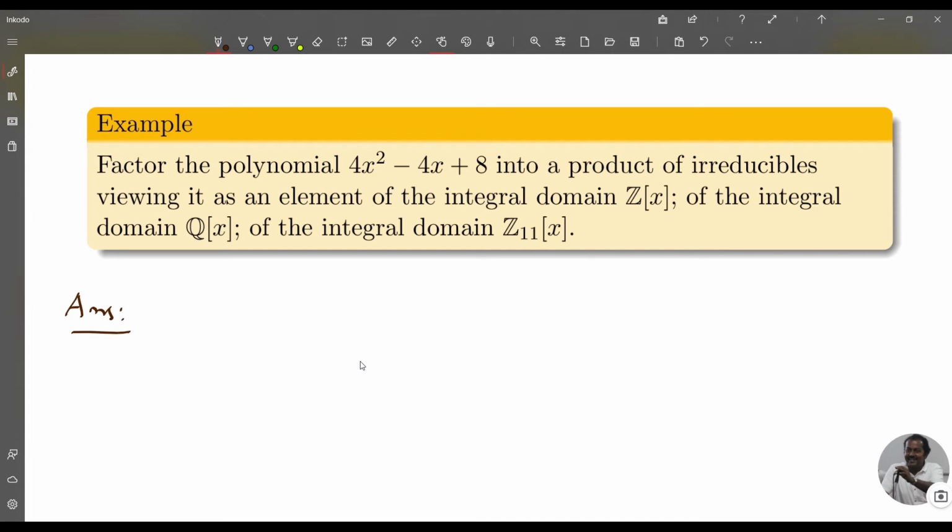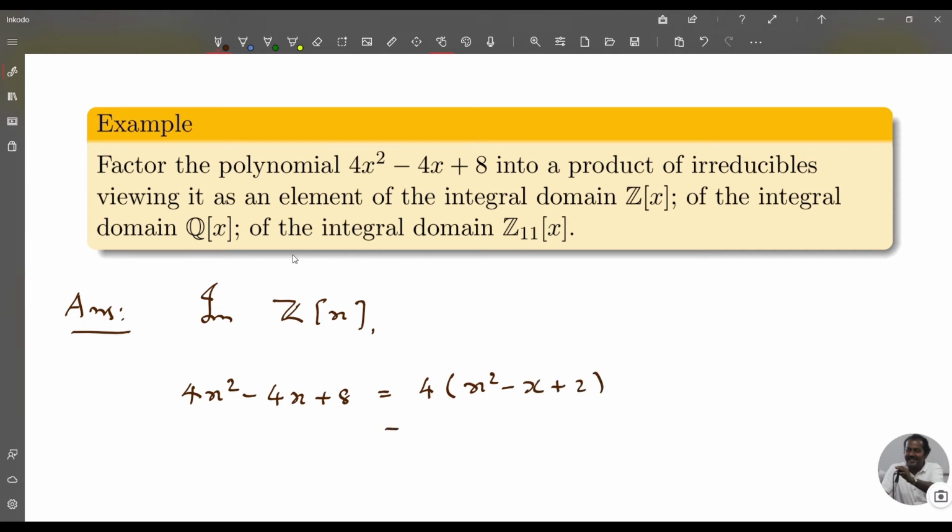First in Z[x]. We have 4x² − 4x + 8. This is equal to 4(x² − x + 2). So this is 2 into (x² − x + 2).